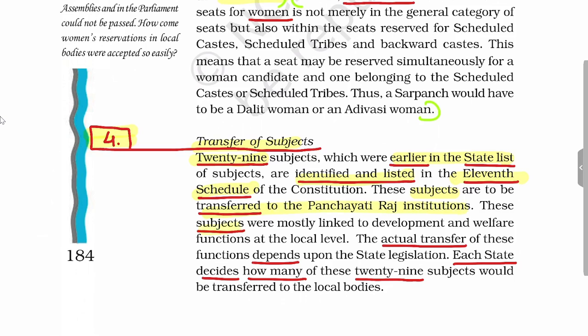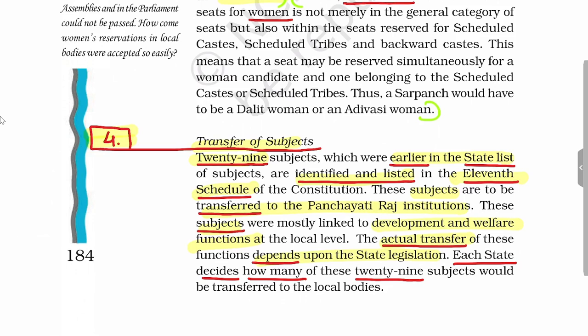These subjects mostly deal with development and welfare functions at the local level, but the actual transfer depends upon state legislation. So the Constitution does not mandate the state to transfer 29 subjects. The Constitution merely provides the list of the 29 subjects, out of which it depends on the state how many subjects it wants to transfer to the local bodies.